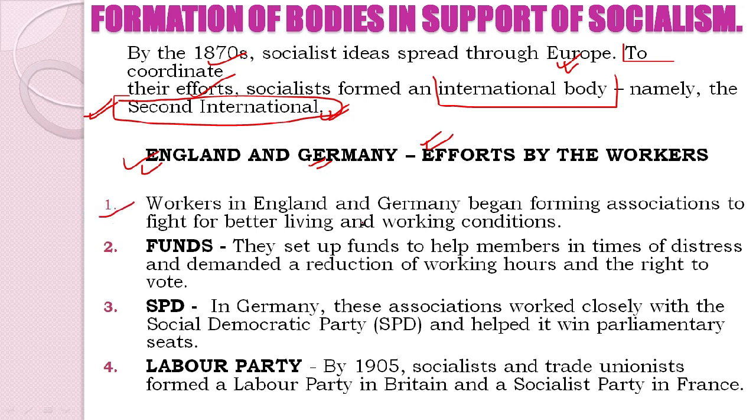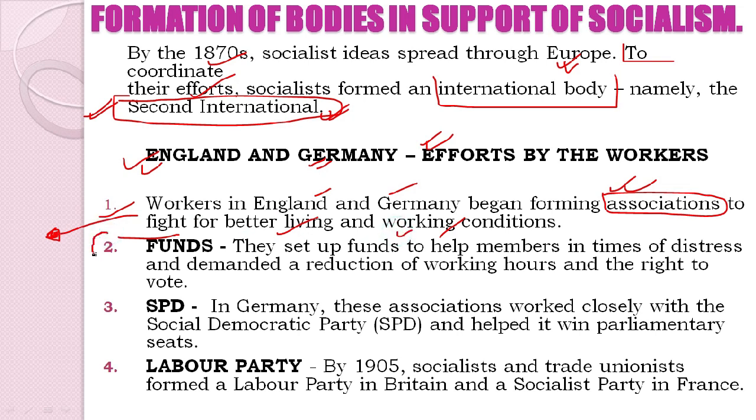Students, we see that workers in England and Germany began forming associations. An important point here, we see that workers start organizing themselves into associations. Now they have come to reach an association in order to fight for better living and working conditions. As we have already studied, long working hours, poor wages and poor living conditions were the bone of contention between the government and the workers of that point of time. Therefore we see that they formed their associations in order to fight for better living and better working conditions.